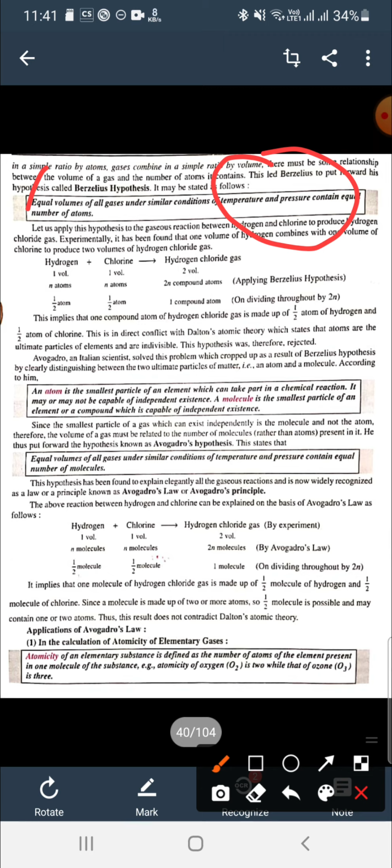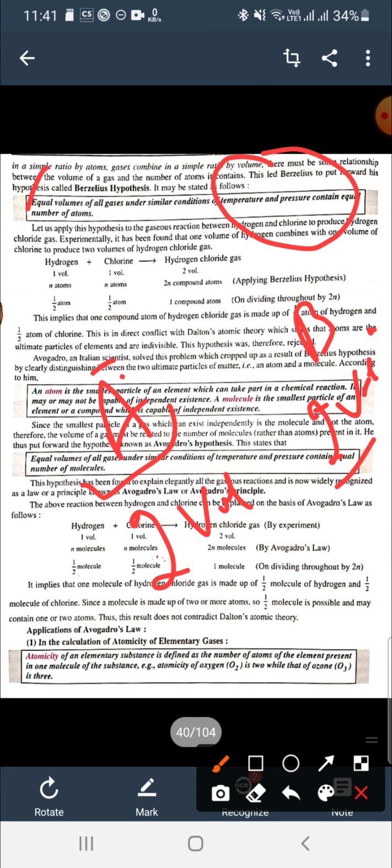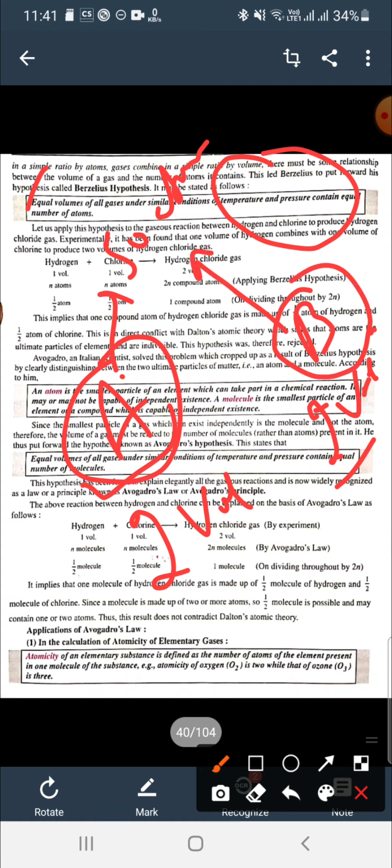It means if you are given A and B, and 2 volumes of A and 2 volumes of B are used, then if A contains 50 atoms, B also contains 50 atoms when taken at the same temperature and pressure conditions. So this is according to Berzelius.